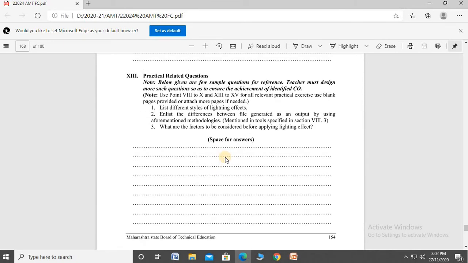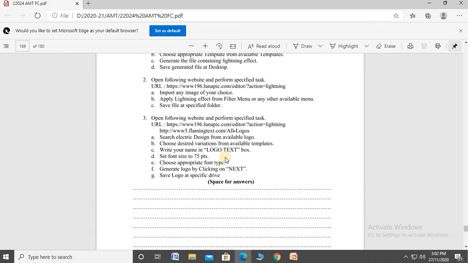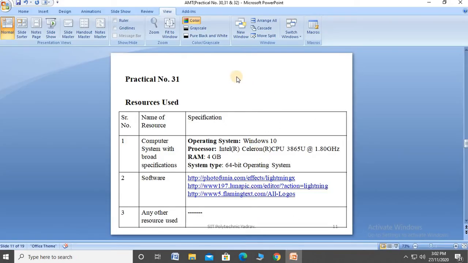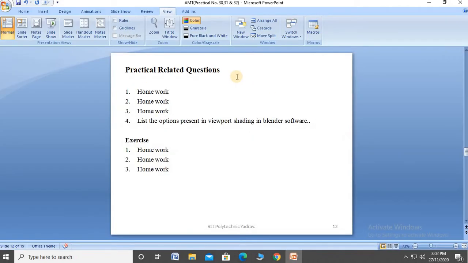Just like this, okay. After that, in the exercise questions, three URL links are given. Go to that URL and solve the question. Okay, first URL. This is the table. For the practical related questions, extra questions are given, complete them.